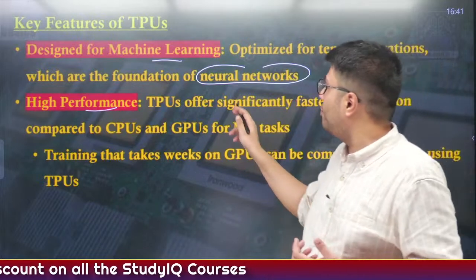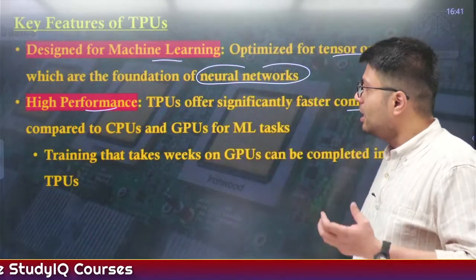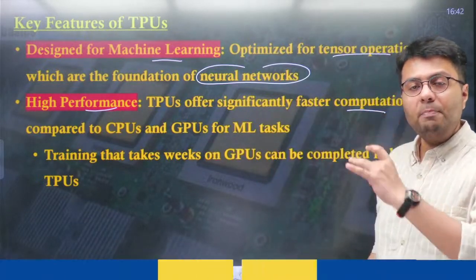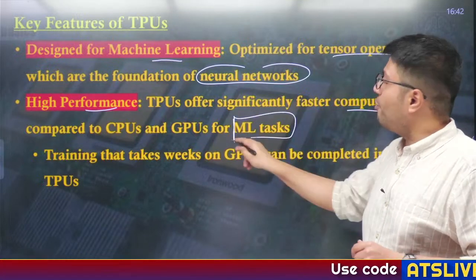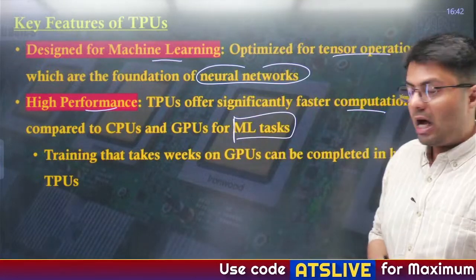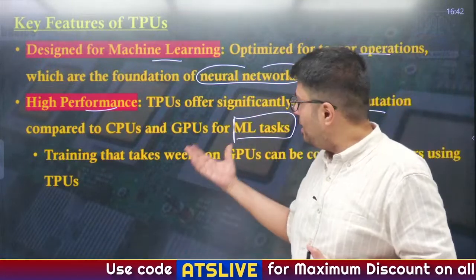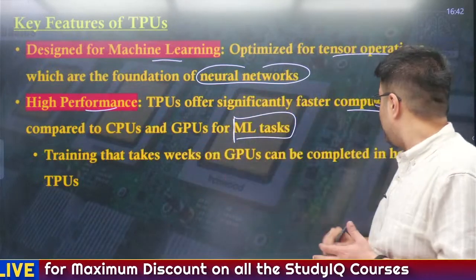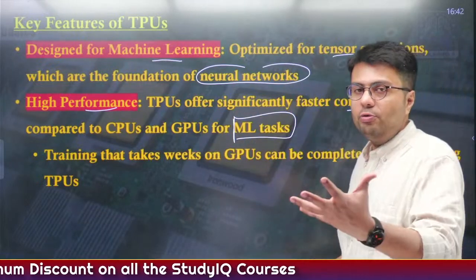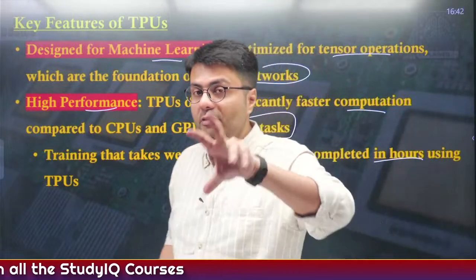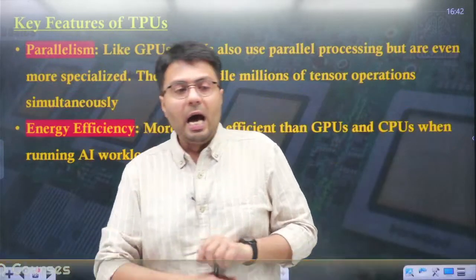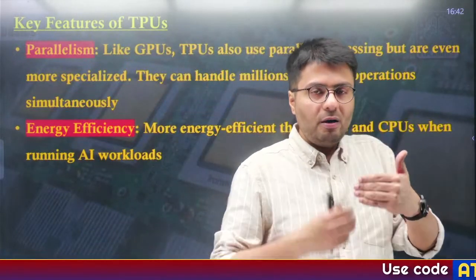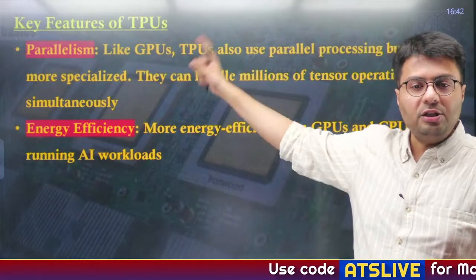TPU offers significantly faster computation compared to GPUs and CPUs when it comes to tasks related to machine learning. Training to interpret certain machine learning tasks might take weeks on GPUs, but it can be completed in a few hours by using TPUs. So that is why TPUs have a very specific use case, and they also exhibit a parallel processing capability like GPUs.